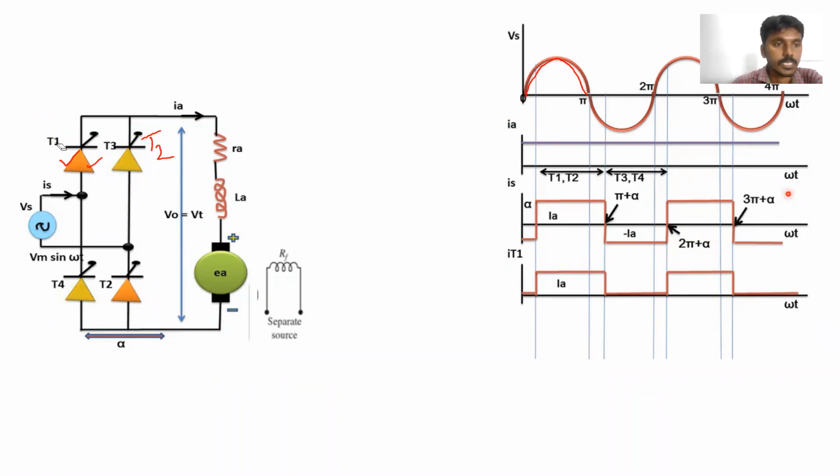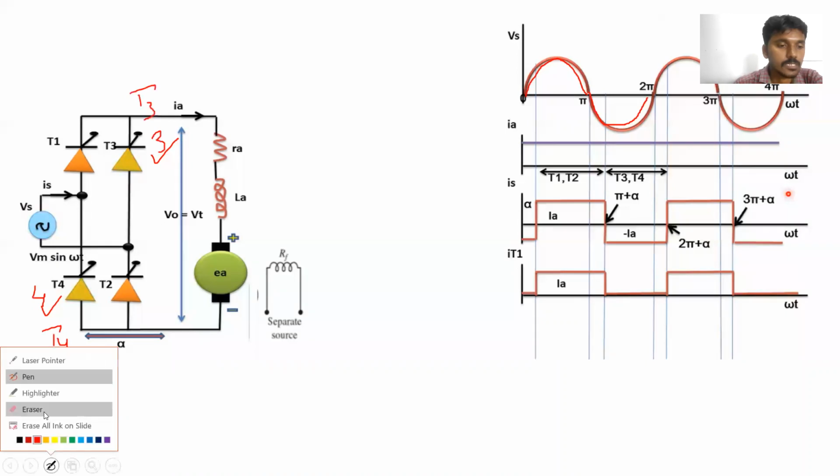Next, during the negative half cycle of the supply voltage, this thyristor and this thyristor will be turned on, so we have numbered them T3 and T4. Clear? So we have given the numbering based on the conducting sequence.